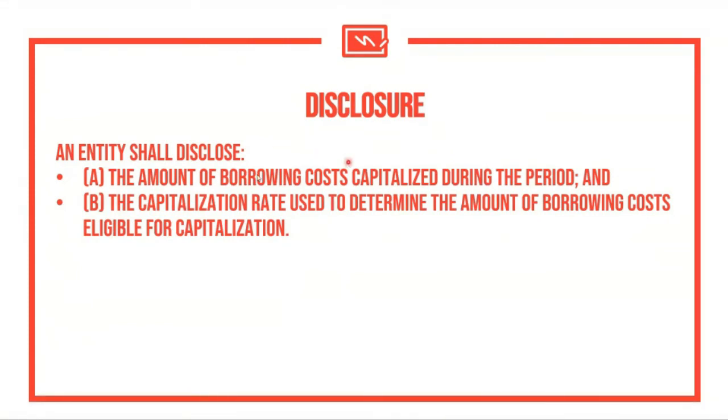So what are the disclosure requirements? So first, the amount of borrowing costs capitalized during the period with the necessary computations, and the capitalization rate used to determine the amount of borrowing costs eligible for capitalization. Of course, this is also with the computations related. So this is of course going to cover the specific borrowings and the general borrowings.